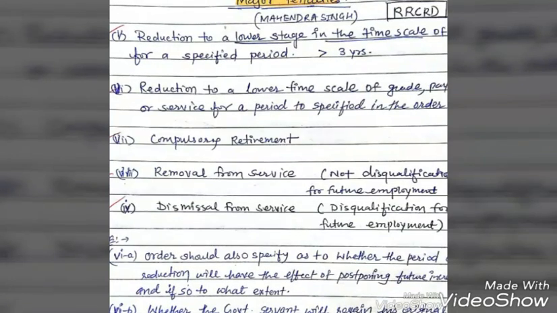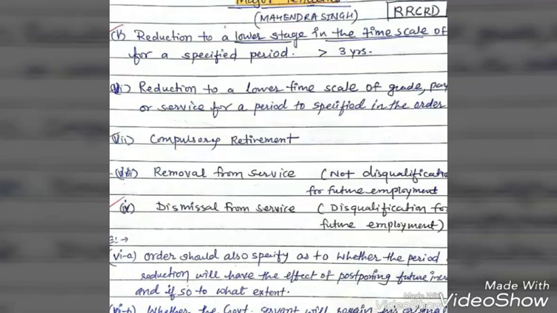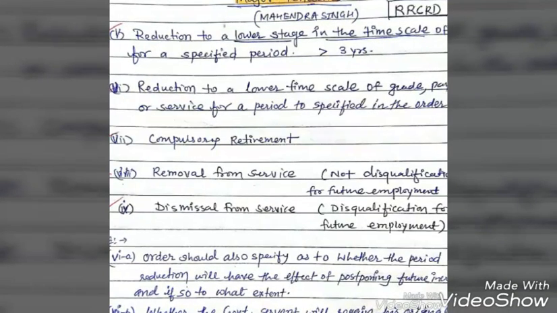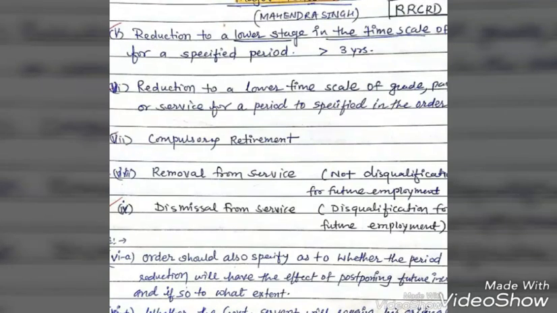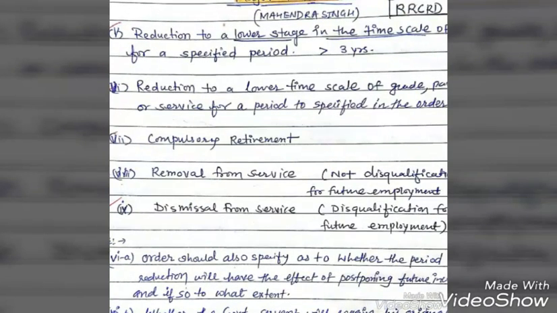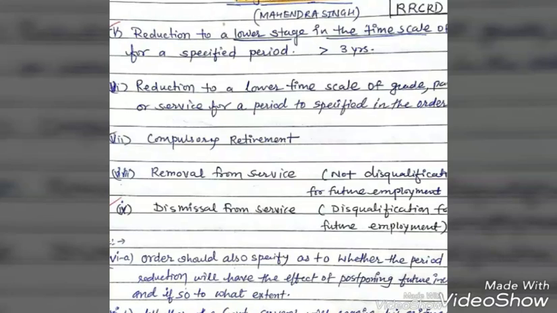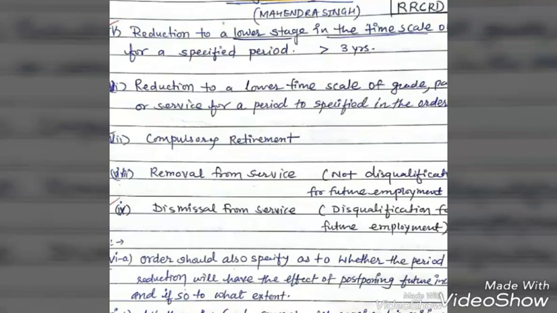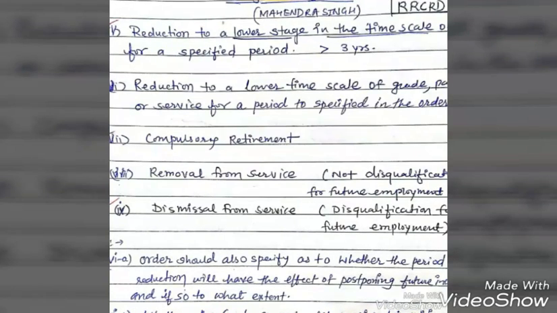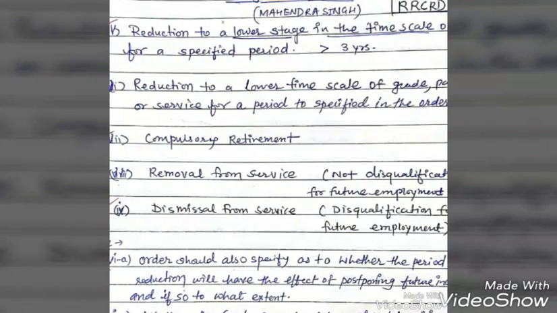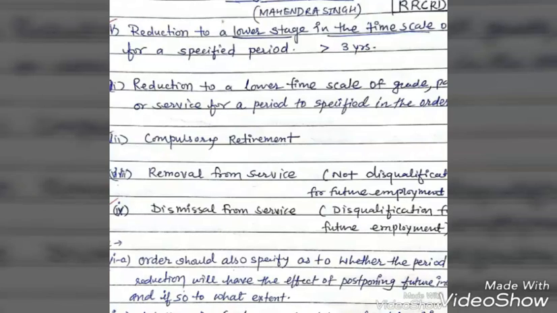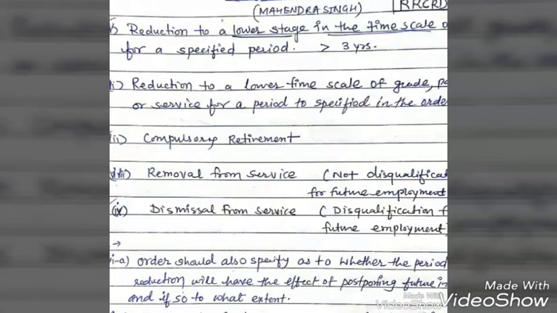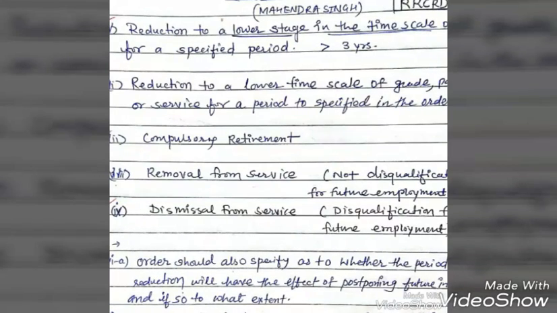Next, sub rule 6, reduction to a lower time scale of pay, grade, post or service for a period specified in the order of penalty. And the 6A rule is that the order should also specify whether the period of the reduction will have the effect of postponing the future increment of the government employee, and if so, to what extent. So the time is also specified in the penalty order.